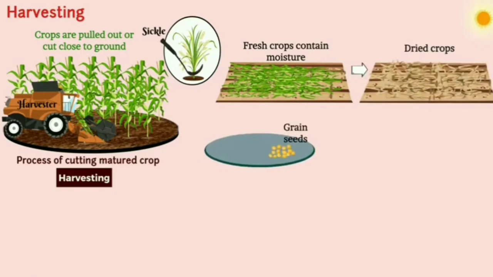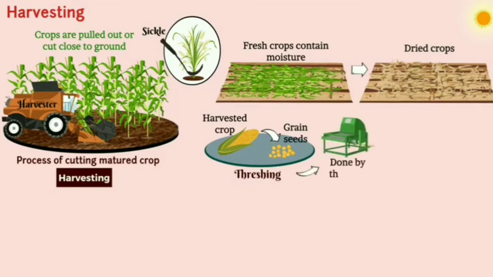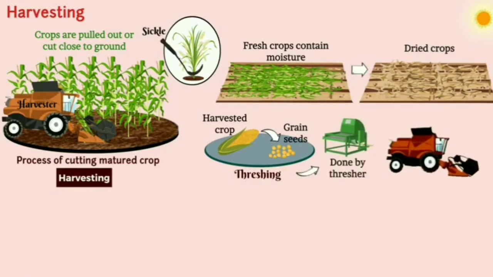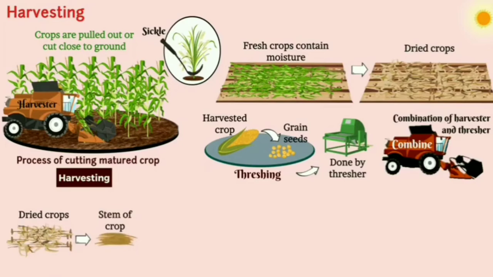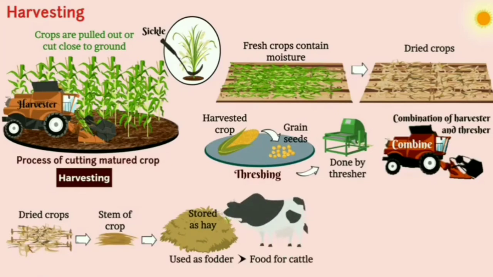The separation of grain seeds from harvested crop is called threshing. It is done by a thresher. There is another machine called a combine, which is the combination of harvester and thresher. After separation, the stem of the crop is cut into small pieces and stored as hay. It is used as fodder, that is, food for cattle.